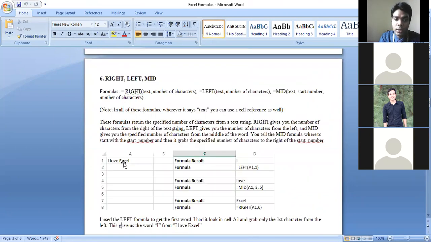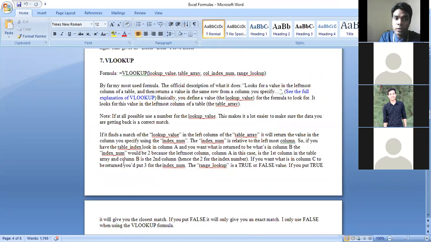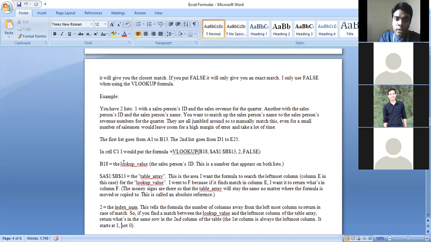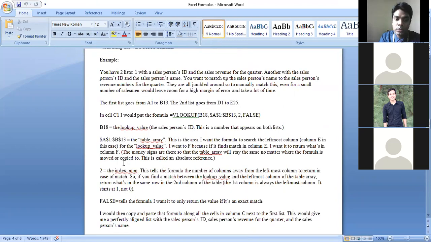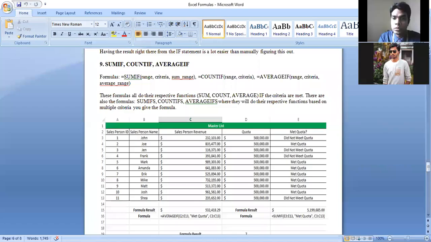Then we have VLOOKUP. Then we have the IF statement, and then SUMIF, COUNTIF, AVERAGEIF. So here you will get the syntax, the formula, how you have to write it down. Then you will get some examples given over here.